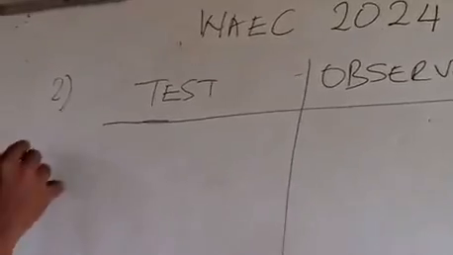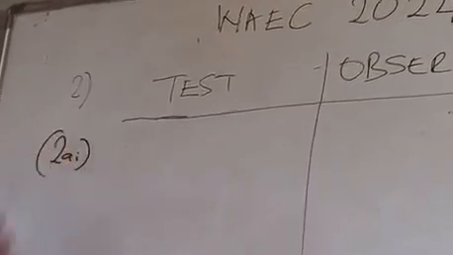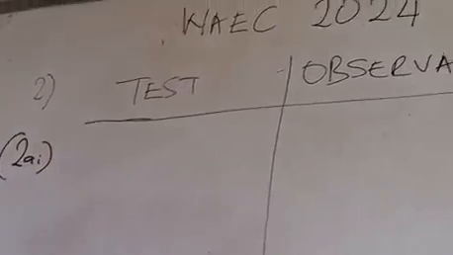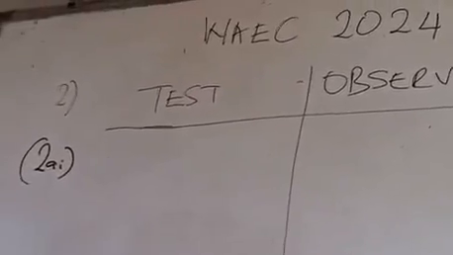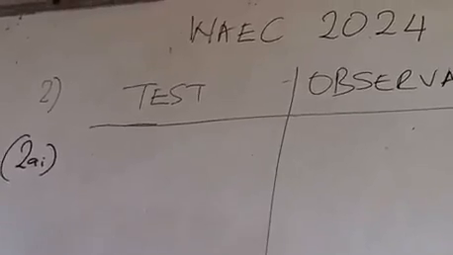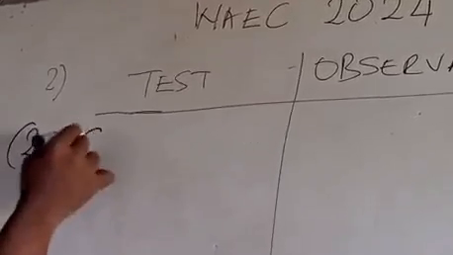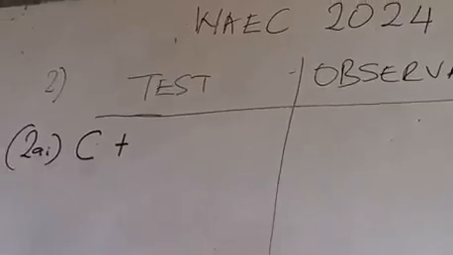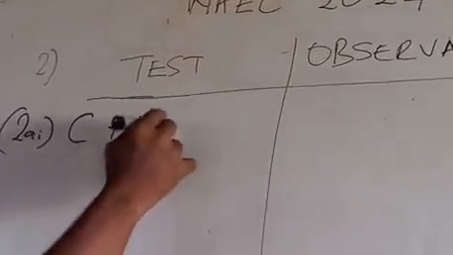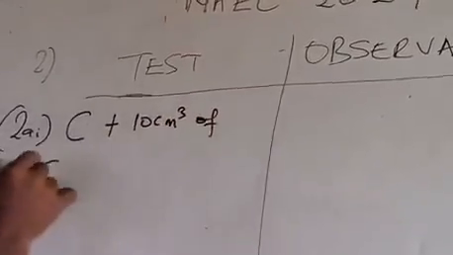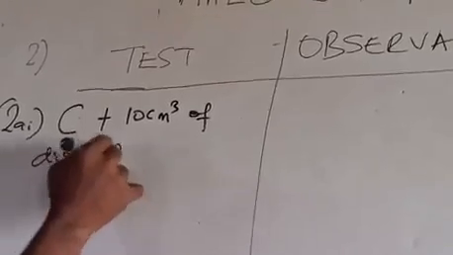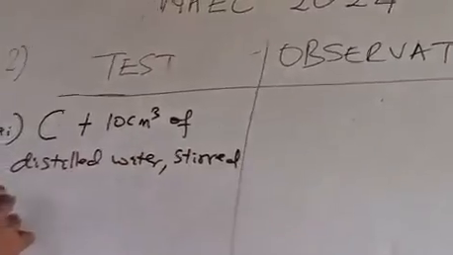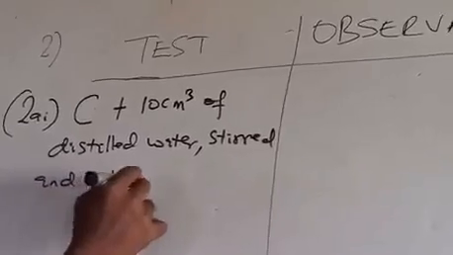So we're going to report our work first, 2(a)(i). We're going to report the experiment. Then after the report of the test, we're going to go to the observation. So we were asked to add 10 cm³ of distilled water to C, stir and filter. Report your work in past tense. When I say C plus, that plus means you're mixing C with water: C plus 10 cm³ of distilled water, stirred and filtered. So that's your experiment.